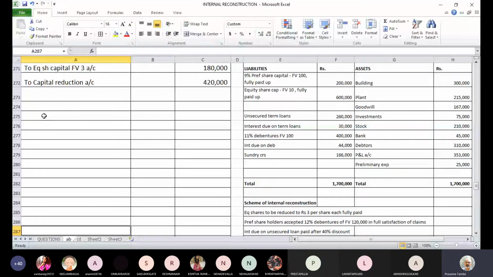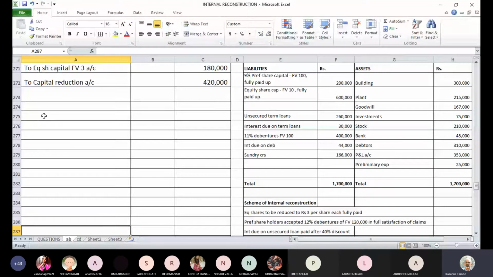That means you have 2,000 preference shares of 100 each fully paid up. Now these preference shares have agreed to take up debentures, where the aggregate face value will be 1,20,000, and these are 12% debentures. And that discounting has to be transferred to your capital reduction account.